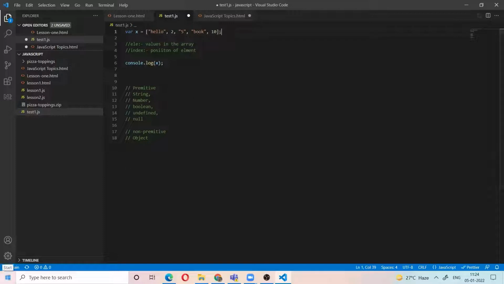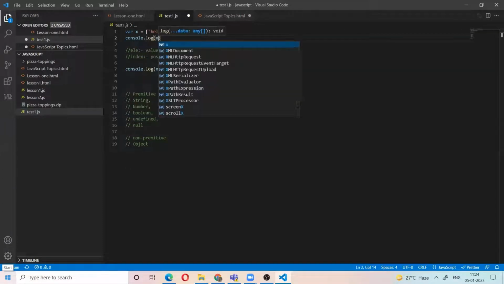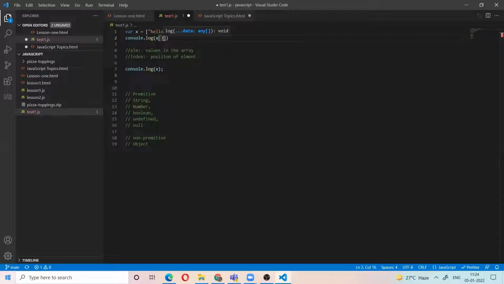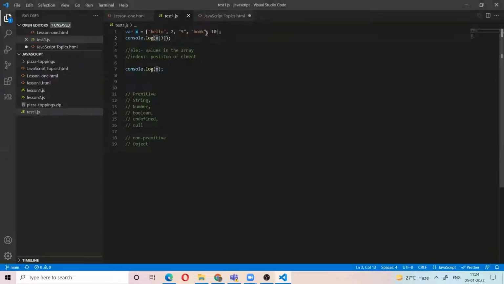For example, what is the element in the third position of the X array? Let's see. It is book, right? So hello, 2, 5, book, 10 are the elements. The position starts 0, 1, 2, 3. The position of the book element is 3. So this is all related to the array.